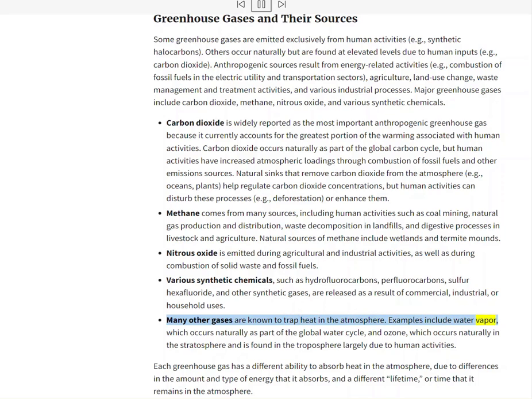Examples include water vapor, which occurs naturally as part of the global water cycle, and ozone, which occurs naturally in the stratosphere and is found in the troposphere largely due to human activities. Each greenhouse gas has a different ability to absorb heat in the atmosphere, due to differences in the amount and type of energy that it absorbs, and a different lifetime, or time that it remains in the atmosphere.